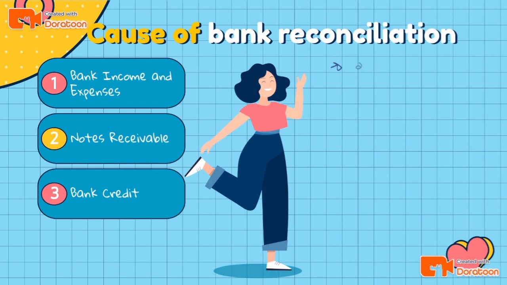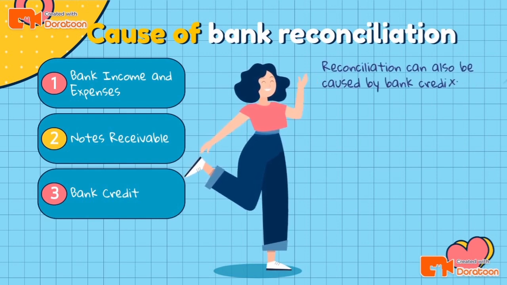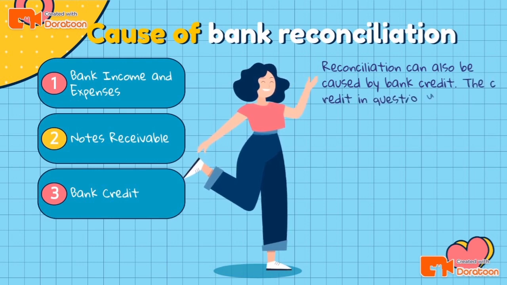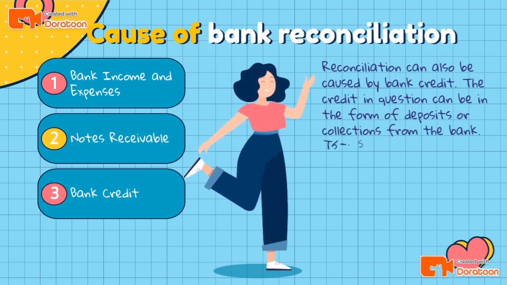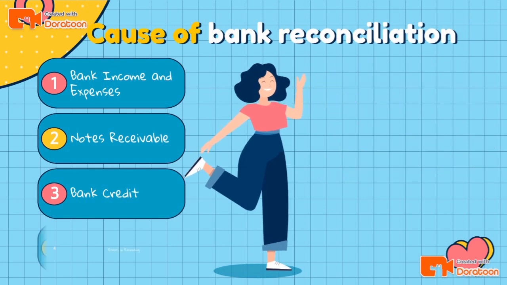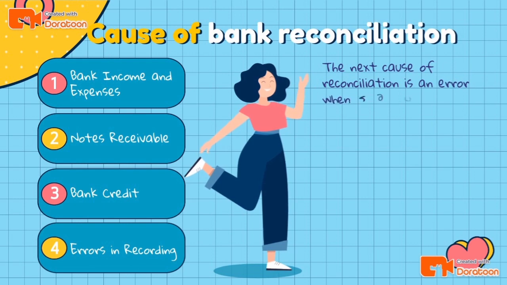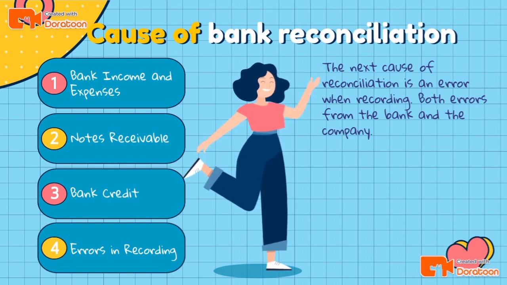3. Bank credit. Reconciliation can also be caused by bank credit. The credit in question can be in the form of a deposit or collection from the bank. This transaction can only be identified when the customer obtains a checking account. 4. Error in recording. The next cause of reconciliation is an error when recording, both an error from the bank and from the company.